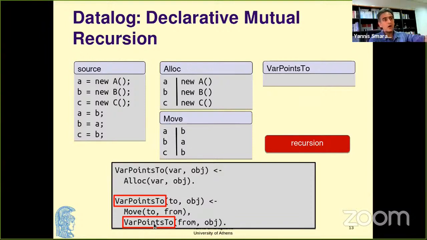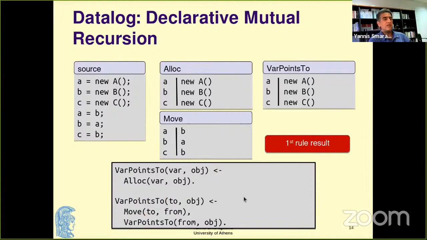I don't care about how I proved that. It could have been through any of 1,000 different rules. Many are very complicated ones. But if I've already proven that variable from has value obj, and I see a move instruction from to to, then I know that to also has value obj. And here we directly see the recursion that Datalog allows us to express.